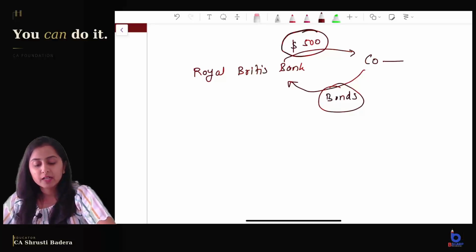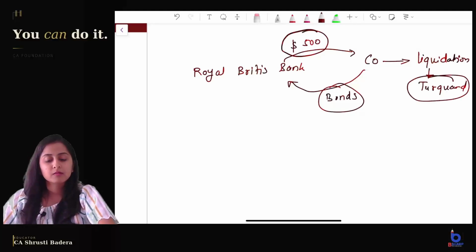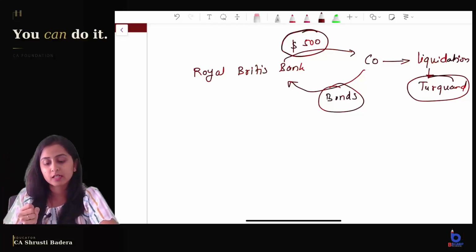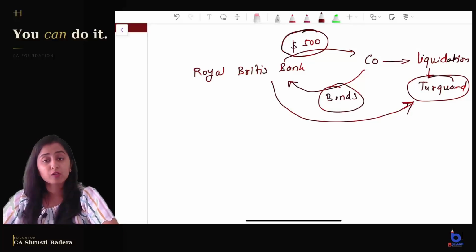Now before repayment of this loan, this company went into liquidation and a liquidator was appointed. His name was Turquand. Now what is the duty of this Turquand? He will take all the assets of the company into his custody and he will sell those assets and repay the liabilities. Now this Royal British Bank came to Turquand and said, you are the liquidator of this company, kindly pay our loan also, right? We are also a creditor of the company.